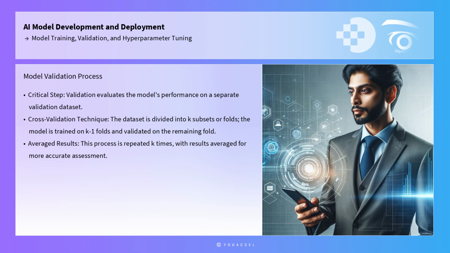Validation, a critical step following training, evaluates the model's performance on a separate validation dataset. This dataset is not used during training, ensuring that the model's performance metrics reflect its ability to generalize rather than memorize the training data. Cross-validation is a widely used technique here, where the dataset is divided into K subsets or folds. The model is trained on K-1 folds and validated on the remaining fold. This process is repeated K times, with each fold serving as the validation set once. The results are averaged to provide a more accurate assessment of the model's performance.